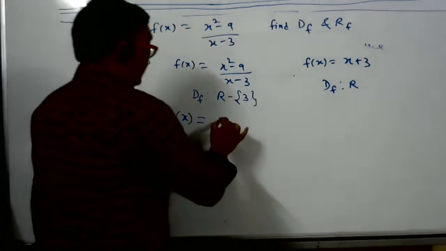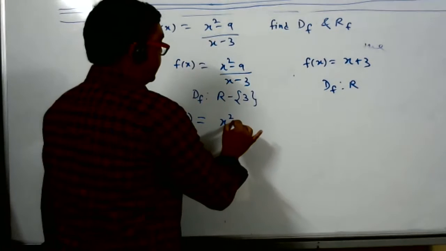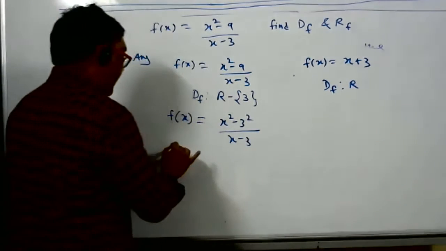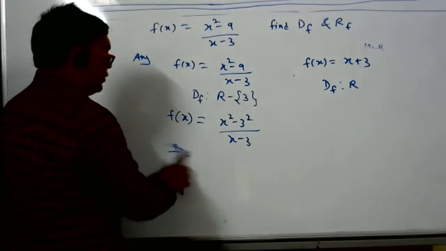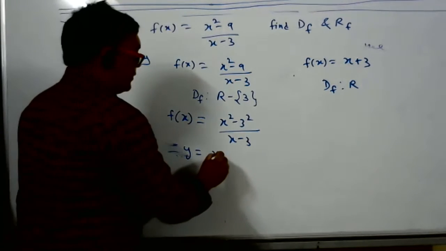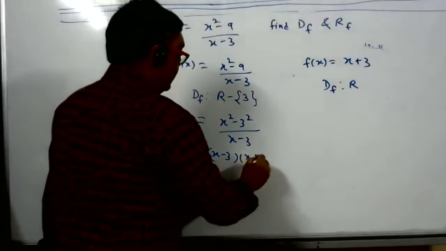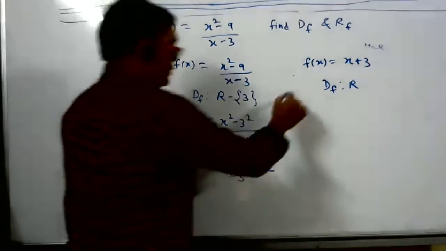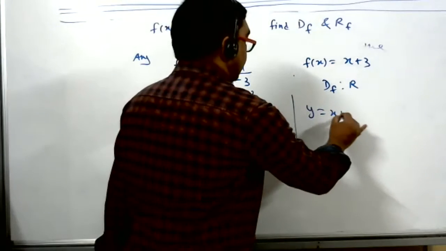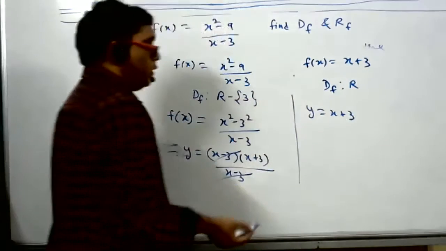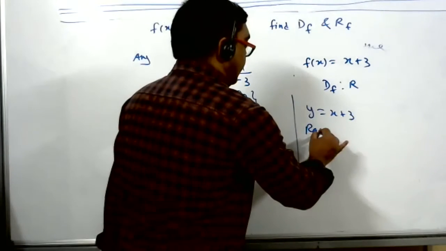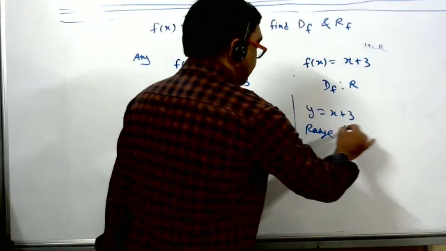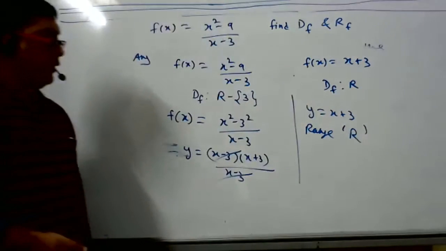What they did, they wrote it this way: (x square minus 3 square) by (x minus 3). So she may have done it this way: f of x, y is equal to (x minus 3)(x plus 3) by (x minus 3). Then they cancelled this one. So y is equal to x plus 3. So the range is all real numbers, range is R. So that's not the answer.